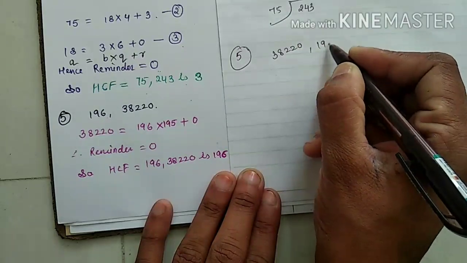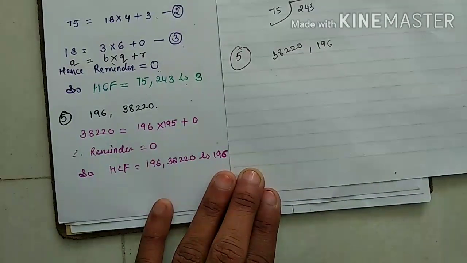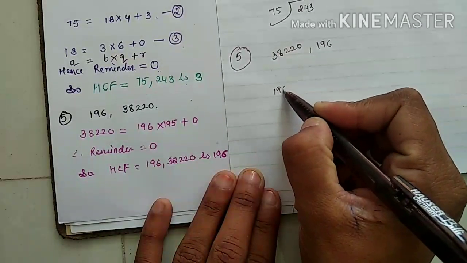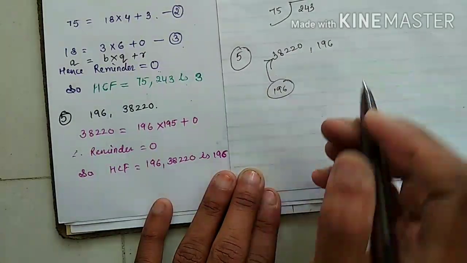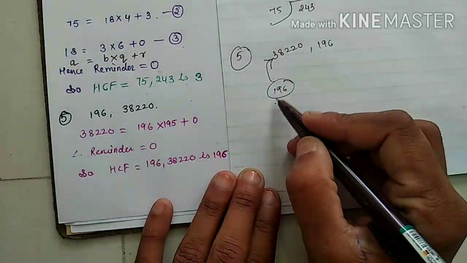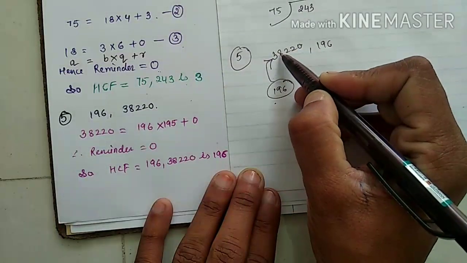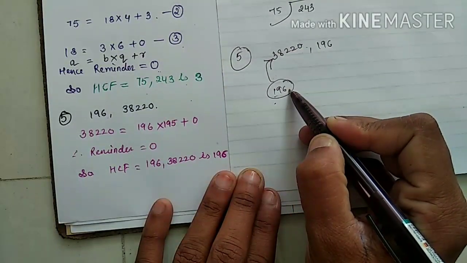38220 and 196, I have to do. Correct or not? Yes. Now understand. This 196 is a big number and this dividend is also a very big number. So we have to go with, see, 1, 2, 3, 4, 5 terms we have. Here is a 3 terms multiplication.